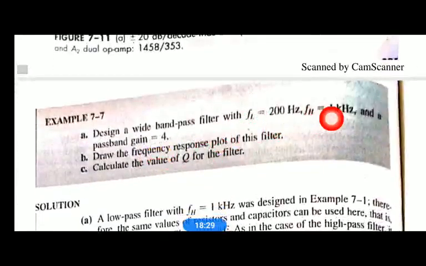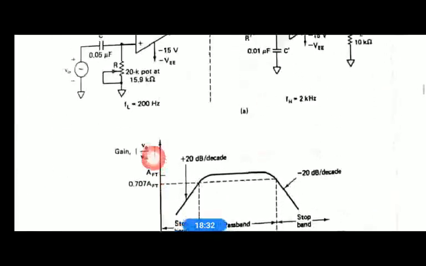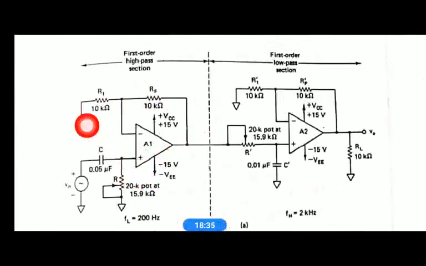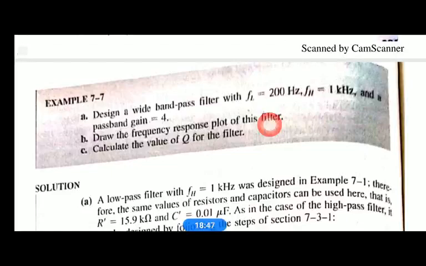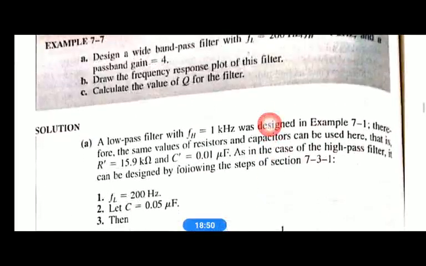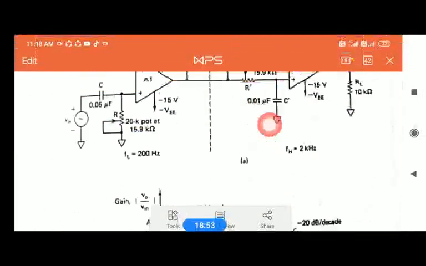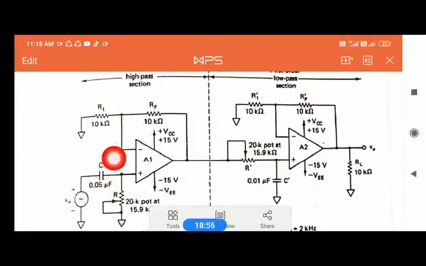the total gain for the band pass filter is given as 4, so you need to design the total gain for the band pass filter as 4. To design this, what we have to do is make the gain for this filter 2, and the gain for this filter 2. So this gain multiplied with this gain will be the total gain AFT for the band pass filter, right? Therefore, to get the gain of 2, because it is a non-inverting amplifier, and this is also a non-inverting amplifier, this RF and R1 we are keeping equal, which we did previously while designing the low pass and high pass filter in the previous session.